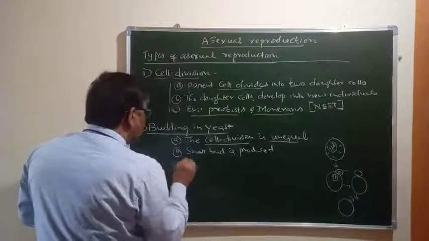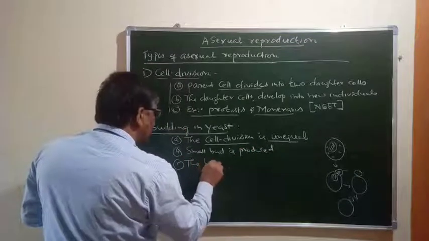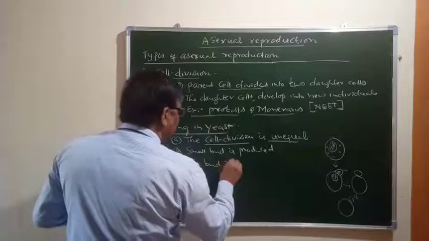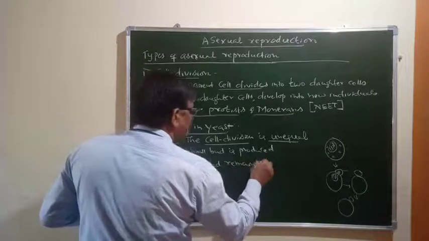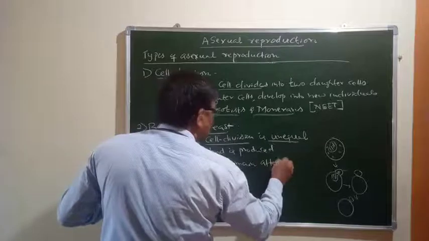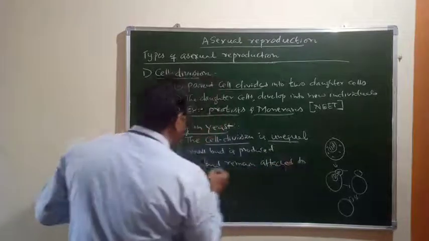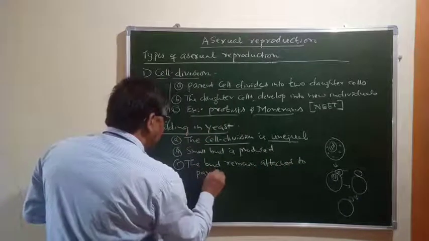The bud remains attached to the parent cell for some time.